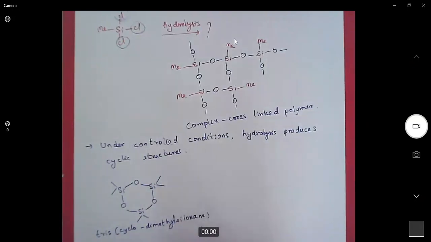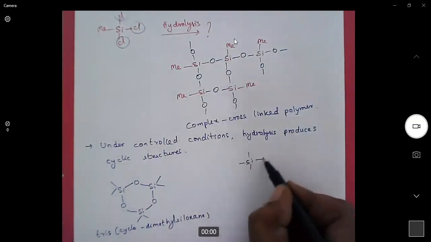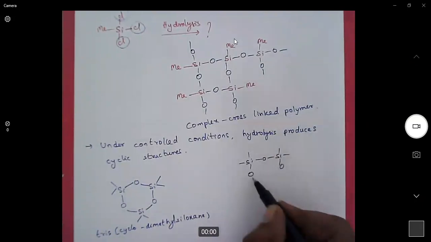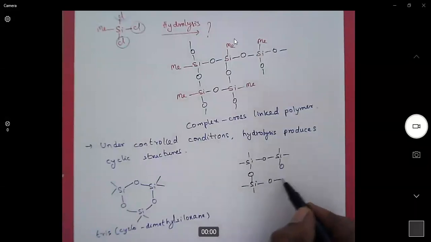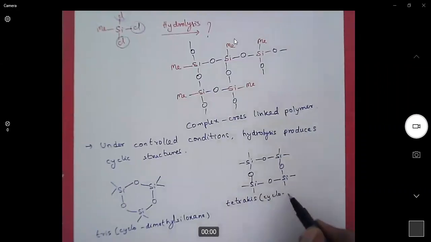We can also get large membered rings. This is a tetramer, and its name is tetrakis cyclodimethyl siloxane.